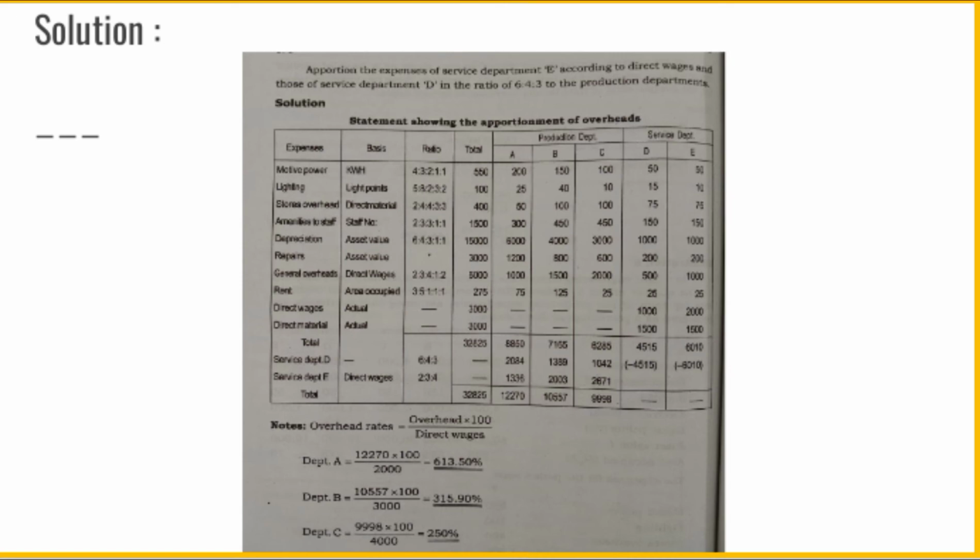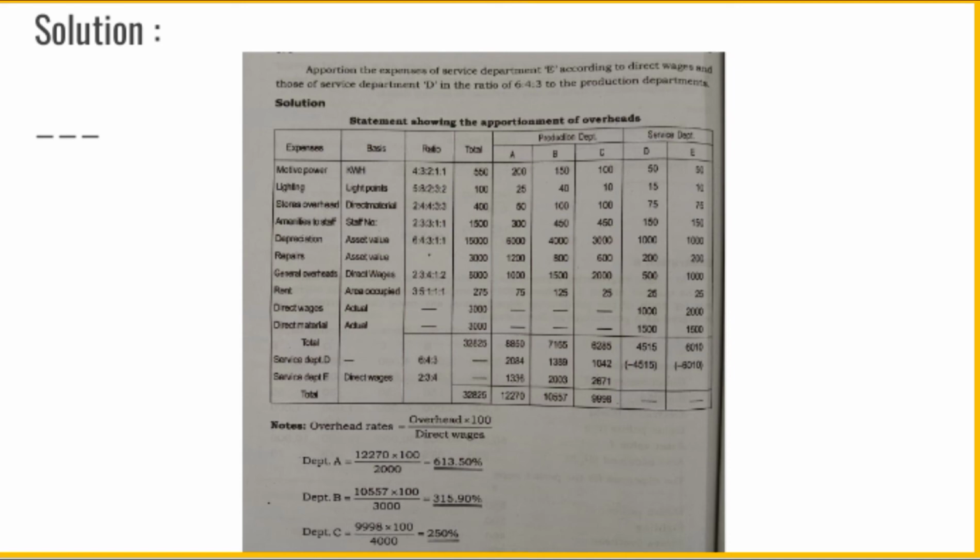Here we have to reapportion the service department overhead expenses to each of the production departments on an equitable basis. Here the overhead expenses of Department D are to be reapportioned in the ratio 6:4:3 to the production departments, and the overhead expenses of Department E are to be reapportioned on the basis of direct wages. That is already given in the question.